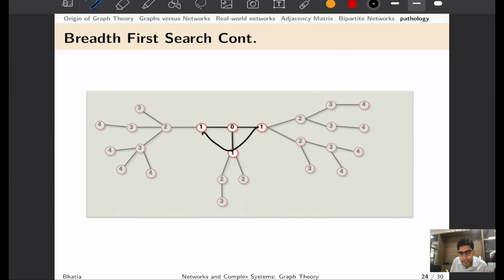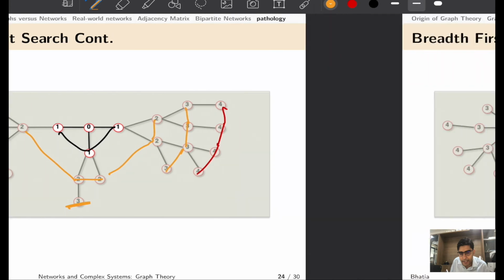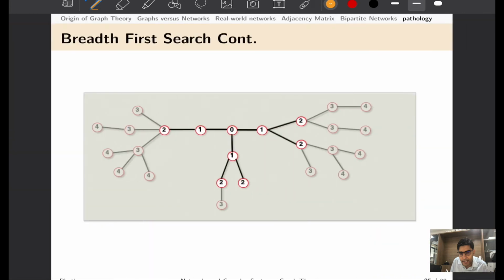So what I have shown here, again taking a quick recap: mark all the neighbors of the starting node as 1's, standing at 1's mark all the neighbors of 1's as 2's, standing at 2's mark all the neighbors of 2's as 3's, and finally standing at 3's mark all the neighbors of 3's as 4's, and this gives us the breadth of the network from a given node or given central point.